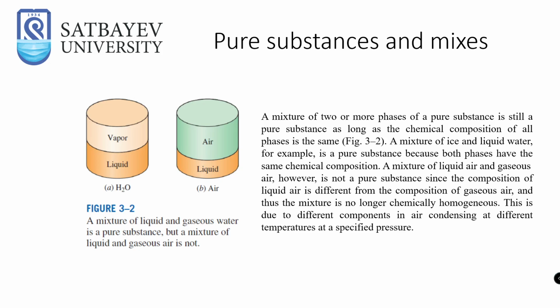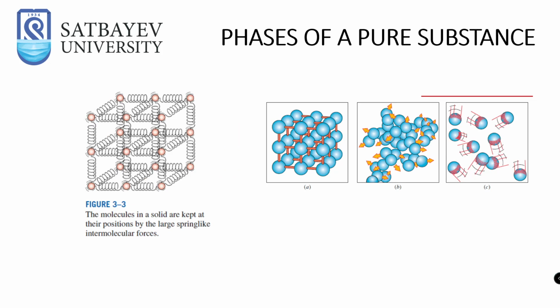For example, air consists of nitrogen and oxygen. If we liquefy the air, it will have, for example, vapor and the liquid form of nitrogen, which is two phases, the nitrogen and oxygen in the air. That makes it a mixture, not a pure substance.